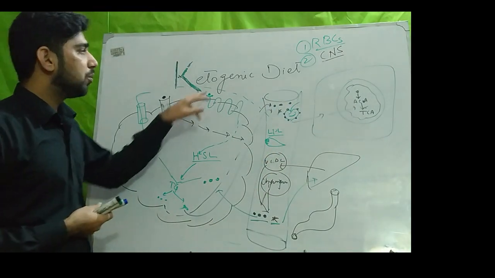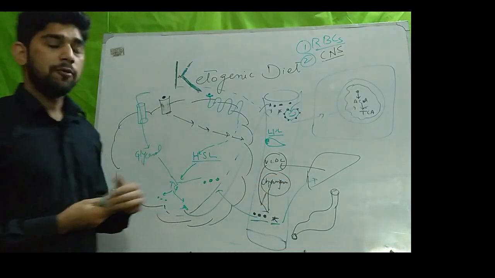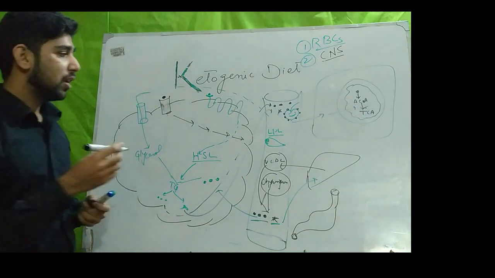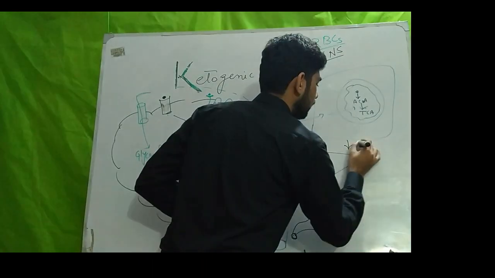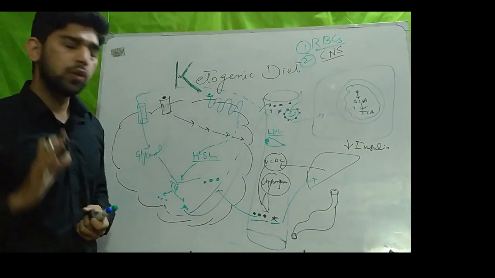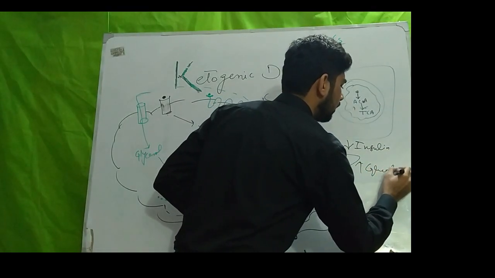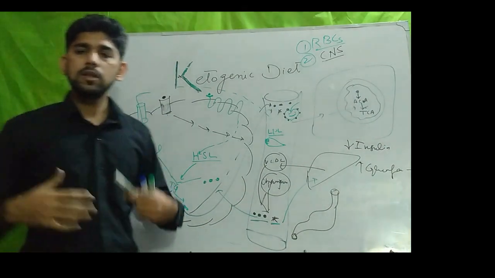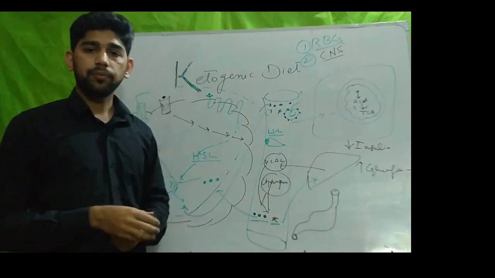But what happens when the body is on the ketogenic diet? In that case, insulin level decreases, and the level of counter-regulatory hormones like glucagon, catecholamines, epinephrine, norepinephrine, cortisol, and growth hormone increases.